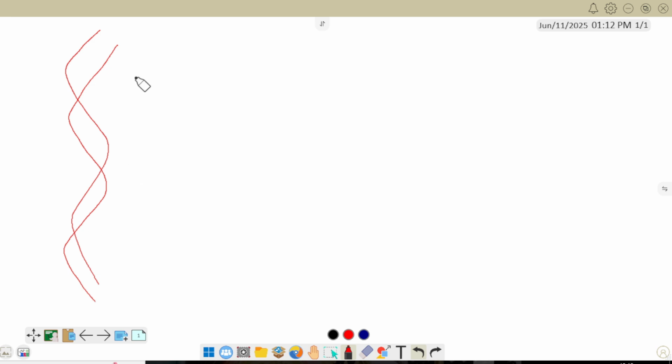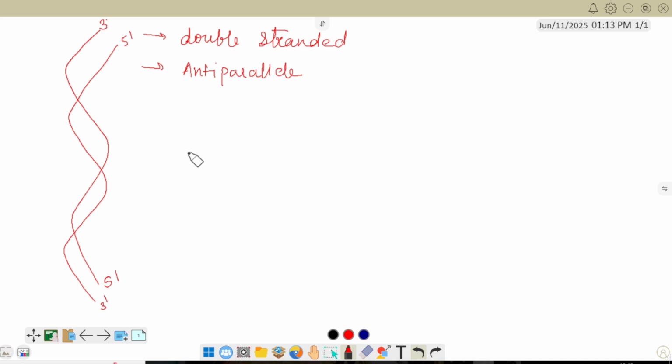Along with being double-stranded, it is anti-parallel. Anti-parallel means one strand will run from 3' to 5' and the other runs 5' to 3'. You can see the structure will be like this.